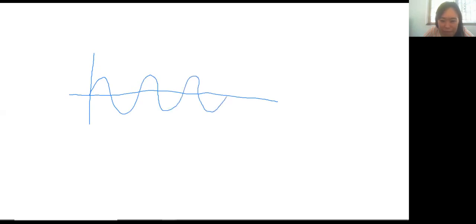Up, down, up, down, up, down, up, down. This one is time in seconds, and this is the length, the displacement, in meters.